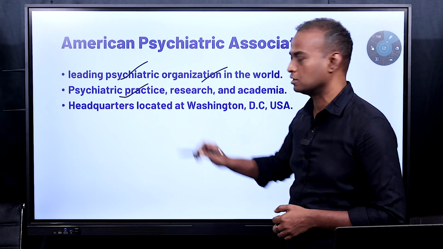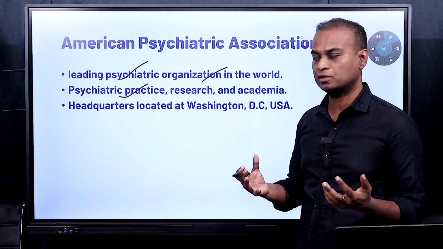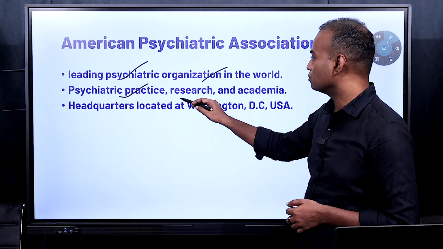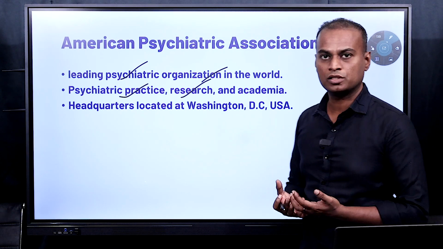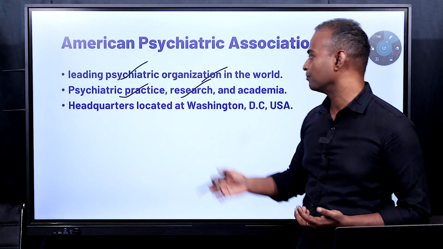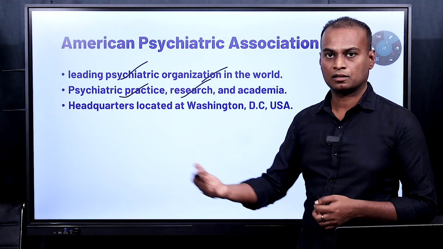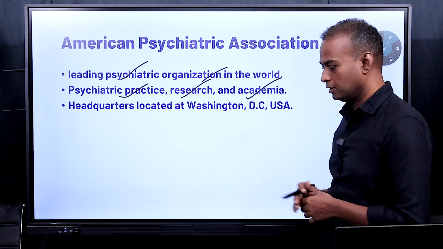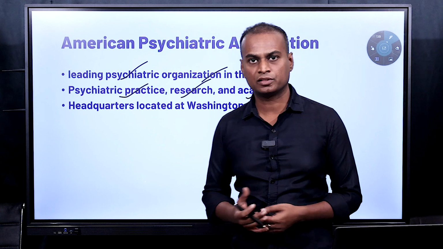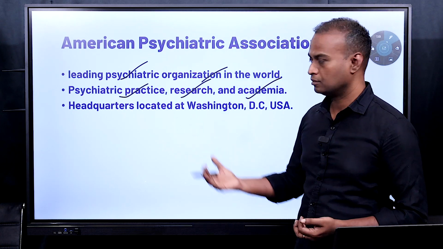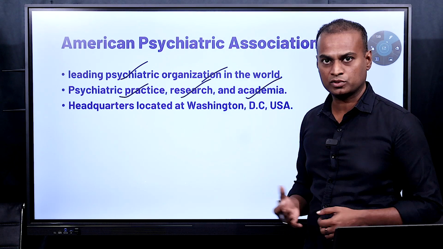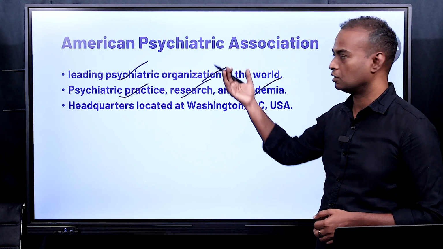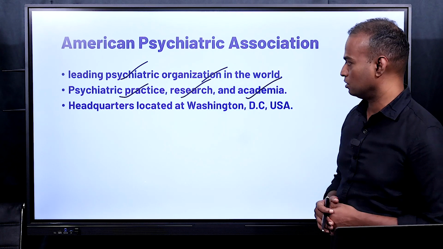One is psychiatric practice. The qualified doctors around the world or within the US can be part of the American Psychiatric Association. And also the researchers. If anyone wants to do research on psychiatric diseases or psychology, they can get the membership from the American Psychiatric Association. And also academia. Academia means there are a lot of professors and also students of psychiatry, and lecturers of psychiatry. All those people can utilize the American Psychiatric Association.